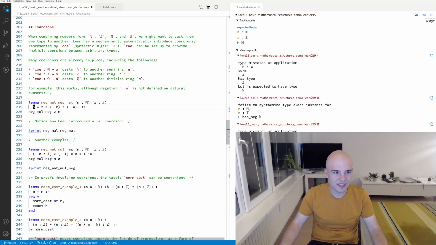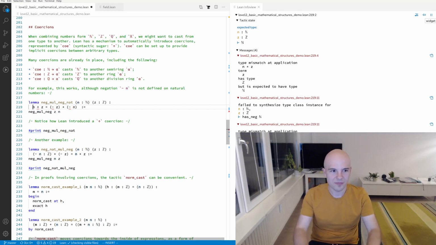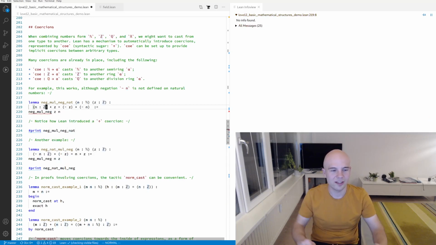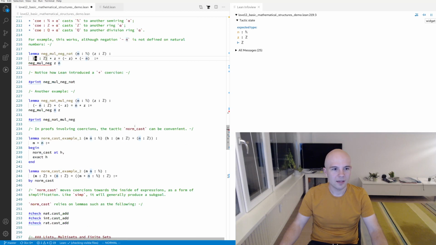Because when Lean sees the n, it hasn't seen an integer first, so it doesn't know that it needs to coerce it somewhere. While if it sees the integer first, it knows, oh, we're now looking for integers, and if after seeing an integer it sees the natural number, then it will know, okay, the types are different, I need to coerce them. So the typical solution in this case is a type annotation, where you tell Lean, okay, I expect an integer here, make it match. Okay. Yes. So this works in many situations.